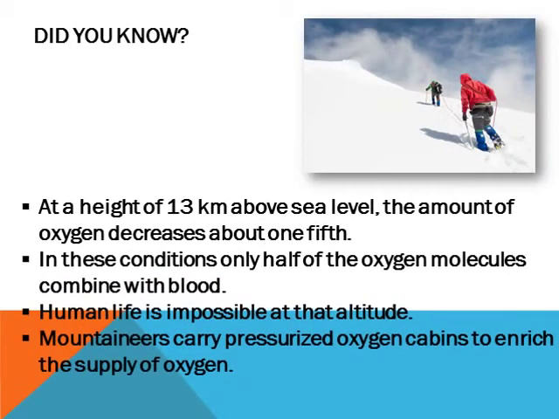Did you know? At the height of 13 kilometers from the sea level, the amount of oxygen in the air decreases about 1/5. In this condition, only half of the oxygen molecules can combine with the blood. So at this situation, human life is almost impossible at that altitudes. So the persons who climb the mountains, that is mountaineers, carry pressurized oxygen cabins to enrich the supply of oxygen.